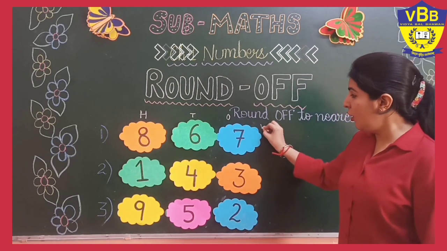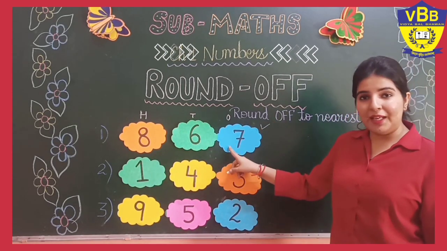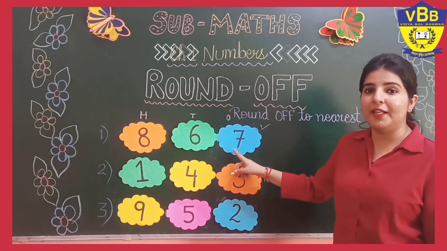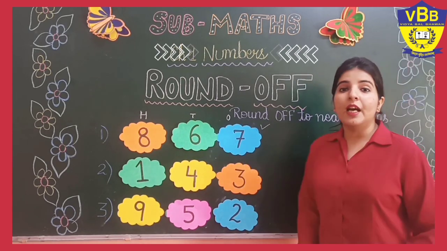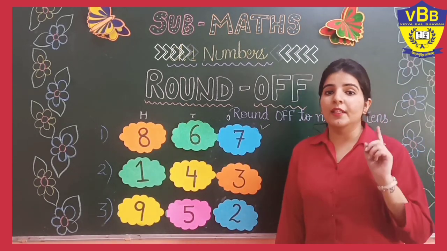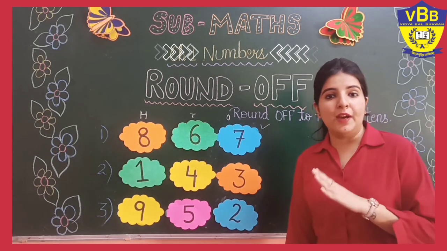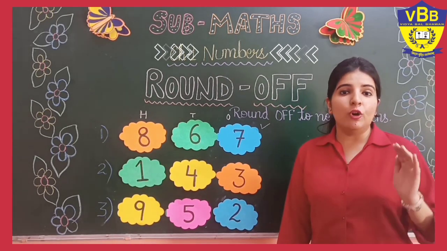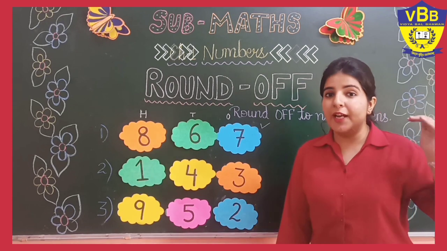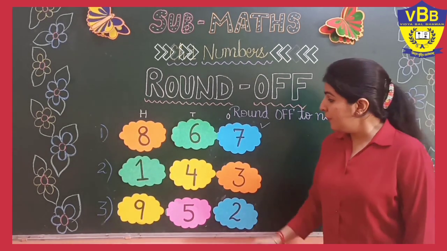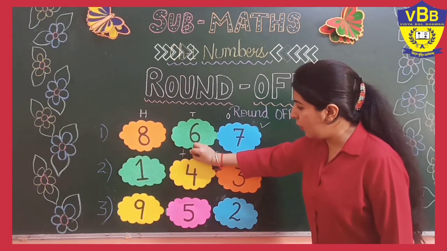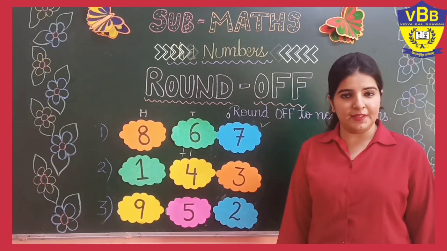So here on the ones place my number is 7. Now remember the rule, when the number lies between 5 and 9, we always round up. And when we round up, we add 1 on the tens place, right?